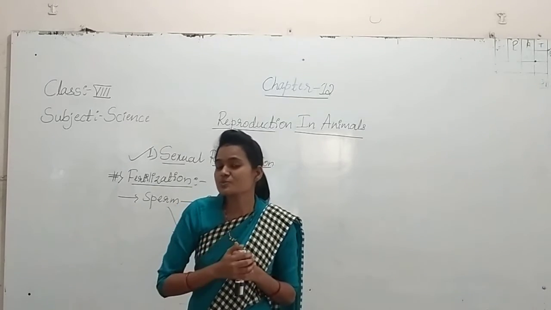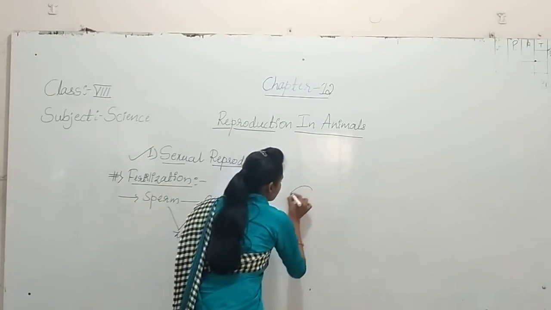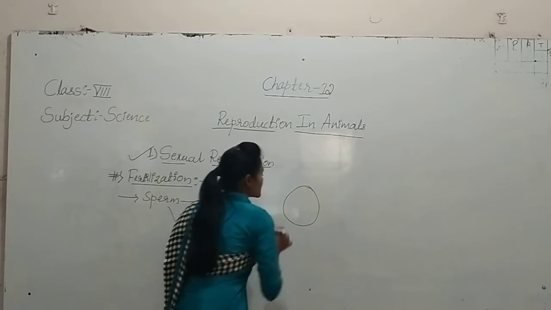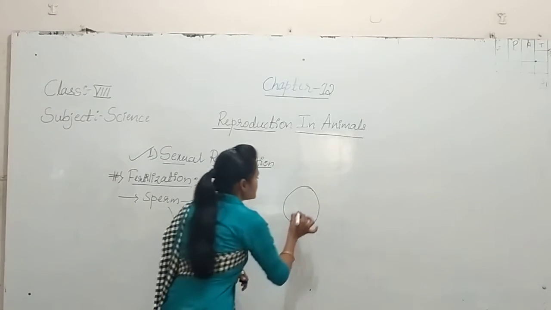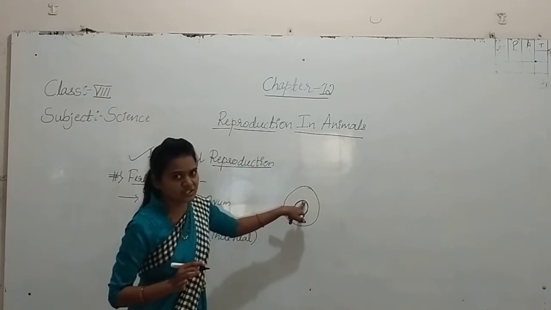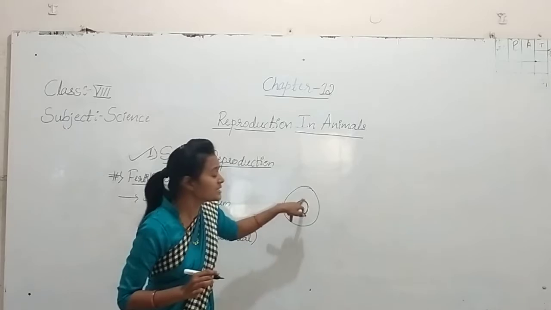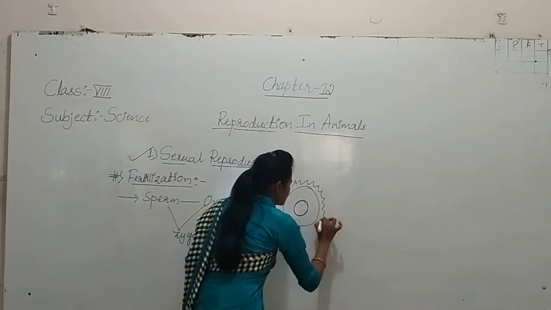Like this the fertilization process goes on. See here, this is our egg in the female reproductive part.